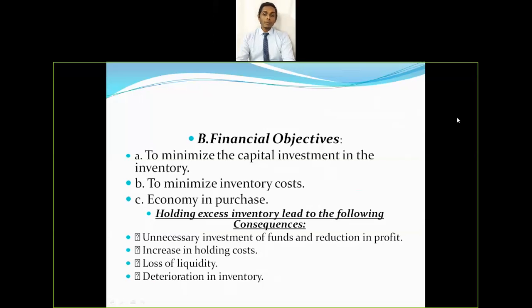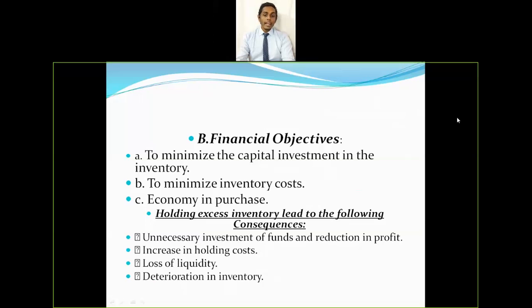Okay, so what do you mean by minimizing the capital investment in the inventory? As I told you, holding the correct amount of stock is the objective of every company. If the company is investing a lot of money in the inventory, it means that it's dead stock. The funds of the company are getting blocked. So it is one of the financial objectives of the company to maintain a correct inventory level, so that its funds are not blocked and they can use that money for other purposes.